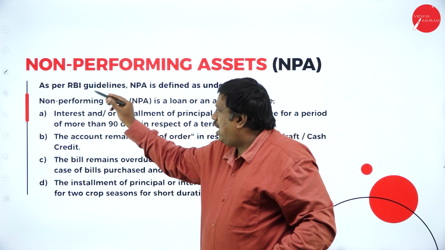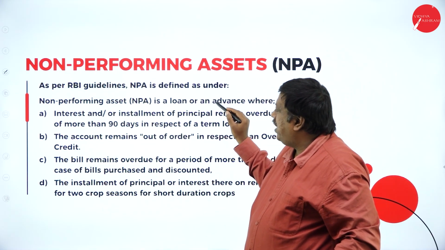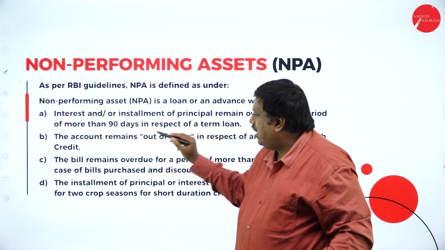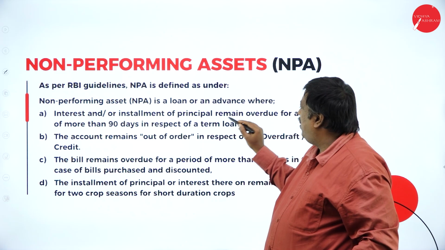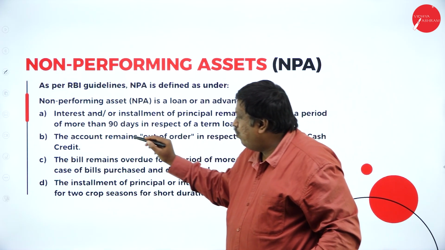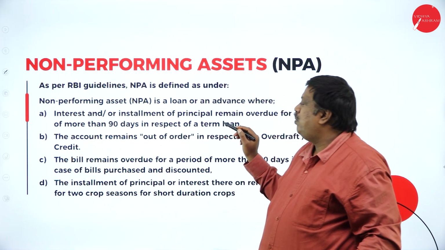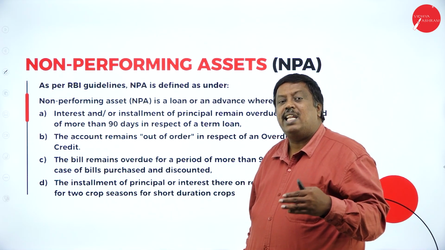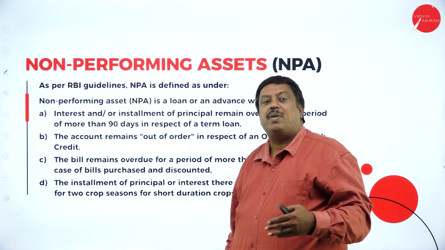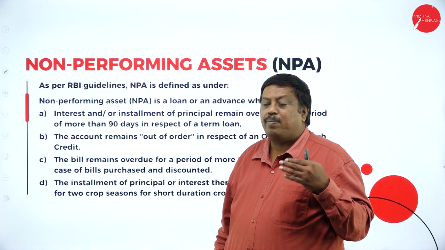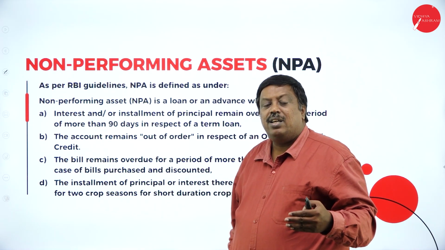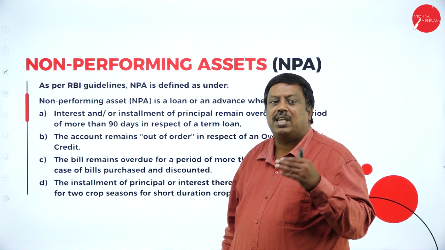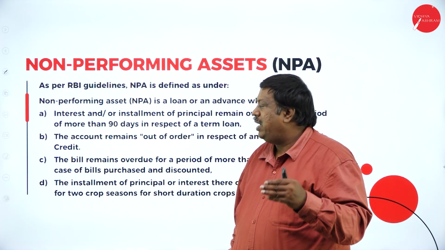As per RBI guidelines, an NPA is a loan or advance where interest or an installment of principal remains overdue for a period of more than 90 days in respect of a term loan. If for any loan the interest or the principal amount has not been collected for a period of 90 days, then such loans sanctioned to the customer are treated as non-performing assets.